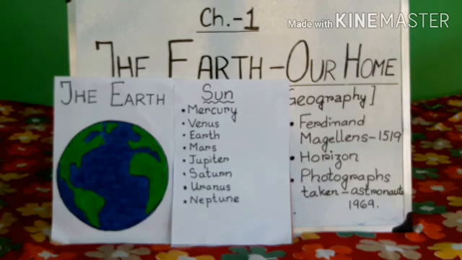So, what makes our earth unique? It is the atmosphere and water. It has living things, human beings, plants, animals, birds and insects on it. That is why our earth is different. Our earth is a unique planet. Have you all understood till here?